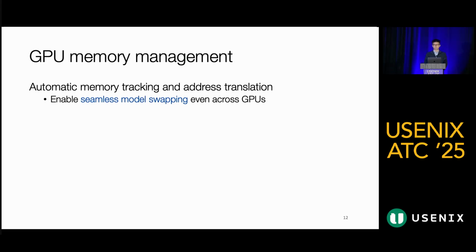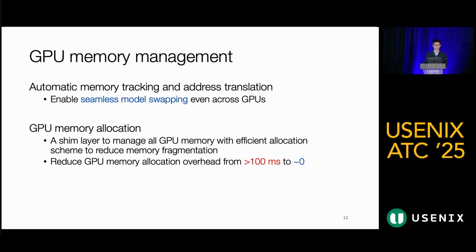When a model is swapped between GPUs, its actual memory addresses can be correctly mapped to ensure a smooth and transparent migration. And second, Torpor is a layer to centrally manage all GPU memory allocations. It allocates all available GPU memory at bootstrap and internally reduces memory fragmentation. Compared to using the default CUDA memory allocator, our approach reduces the allocation overhead from more than 100 milliseconds down to nearly zero, which is important to achieving latency SLOs.